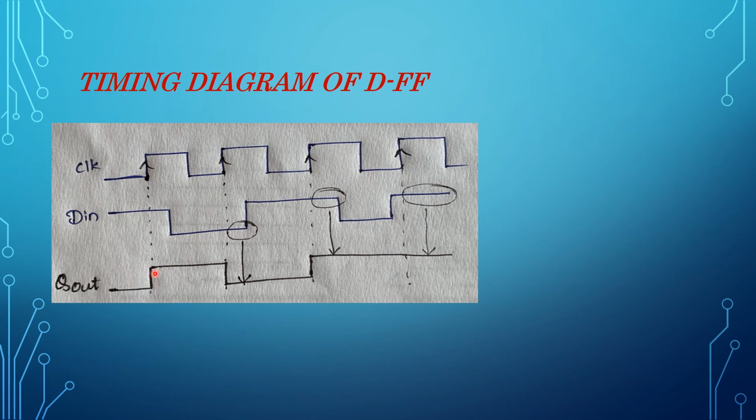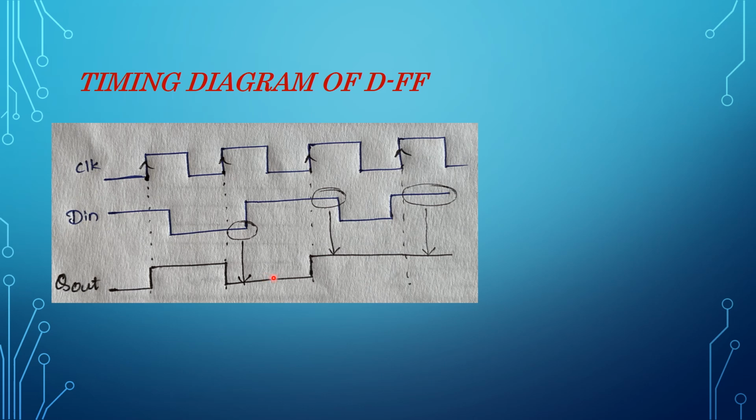Till the first clock edge, or before the positive edge of the clock, let us assume output as 0. At the positive clock, what is the value of D in? 1. So Q out is also 1. It remains the same until the next positive clock. What's the value of D in here? 0. So the output became 0 because of D in, and also it is at the active edge, that is the positive clock. So output became 0.